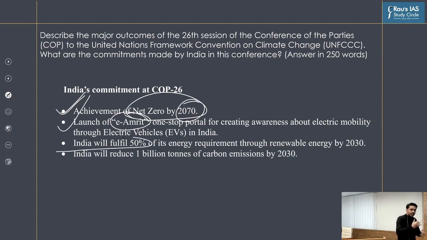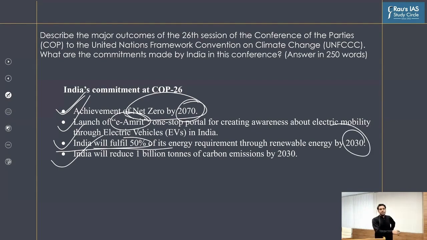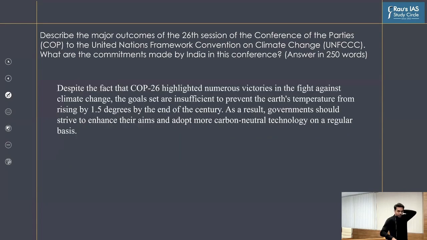India increased, just like the last time, India increased its NDCs. And so these two commitments of fulfilling 50% of its energy requirement by renewable energy, instead of 2040, India is going to achieve it by 2030, and India will reduce 1 billion tons of carbon emission by 2030. So these are the commitments which India made right at the Glasgow. All right. So these were the two portions of the body part.